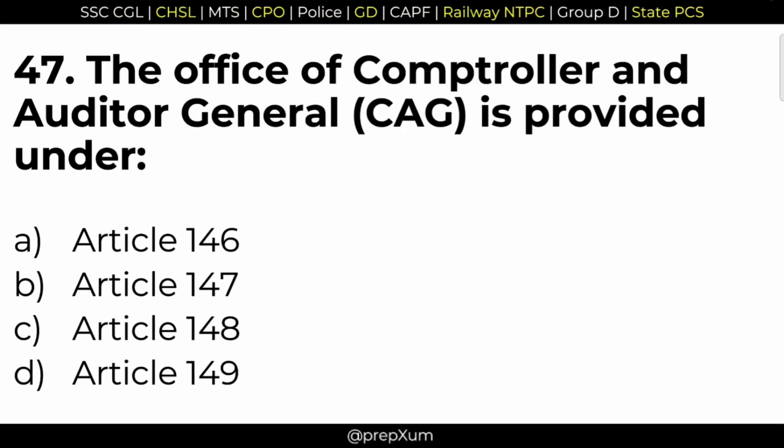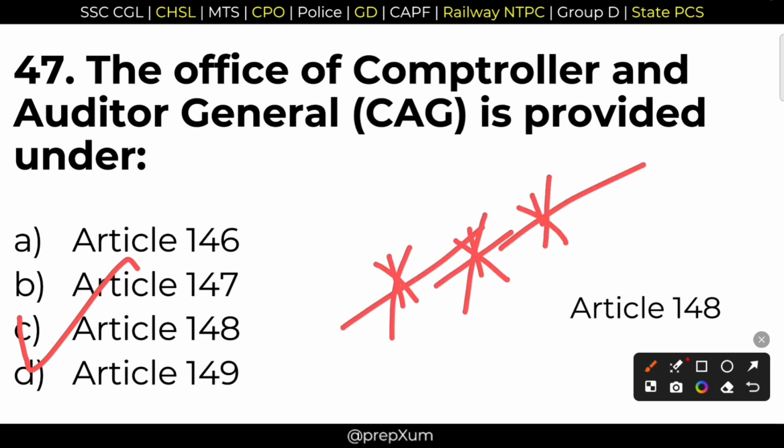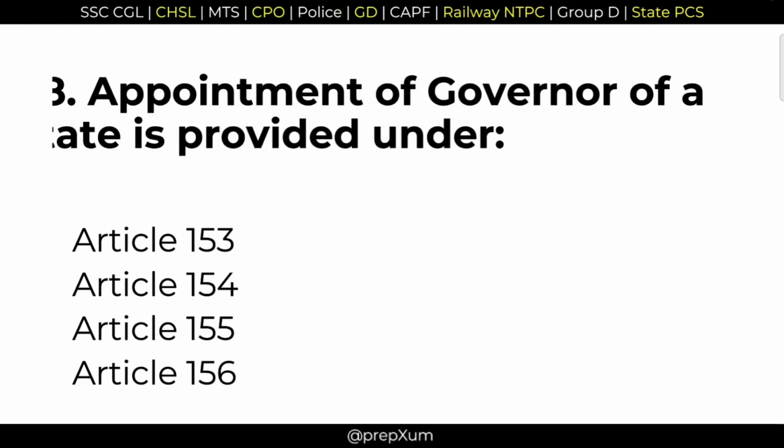47. The Office of the Controller and Auditor General (CAG) is provided under CAG, Controller and Auditor General. It is option C, Article 148. Important article, CAG. The Office of the CAG. It is Article 148.